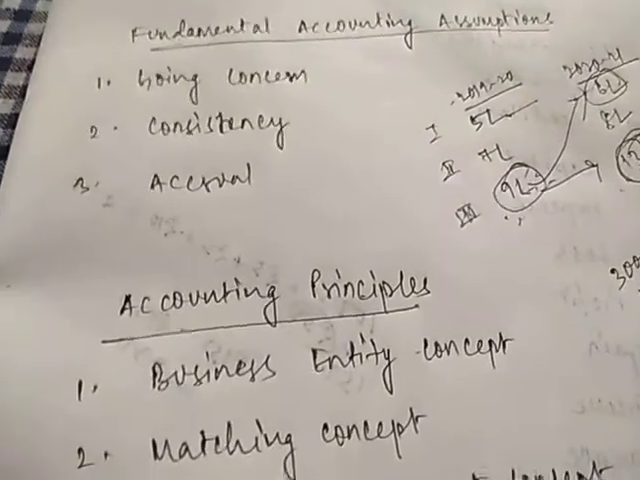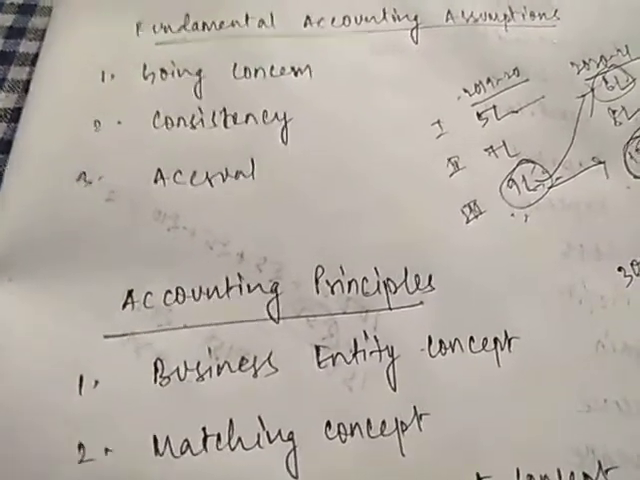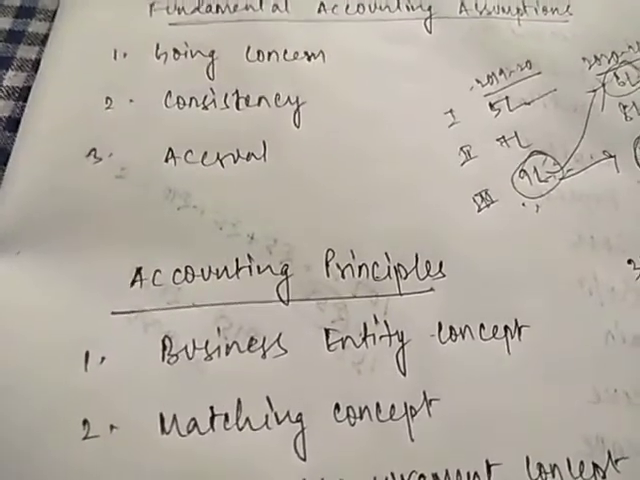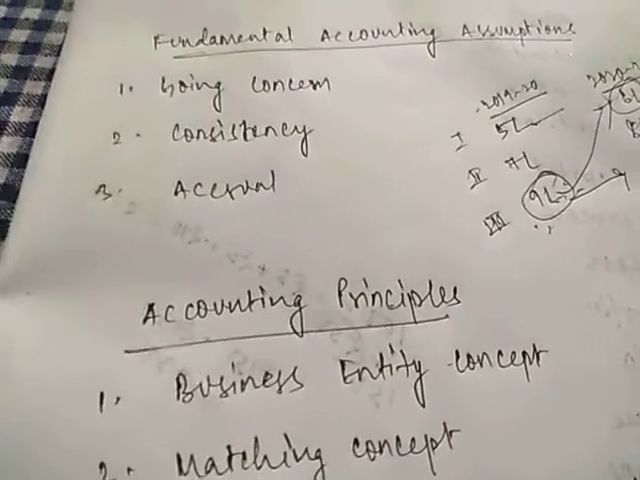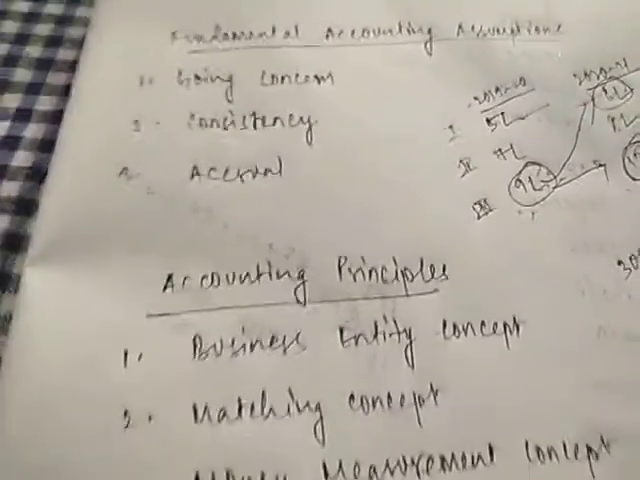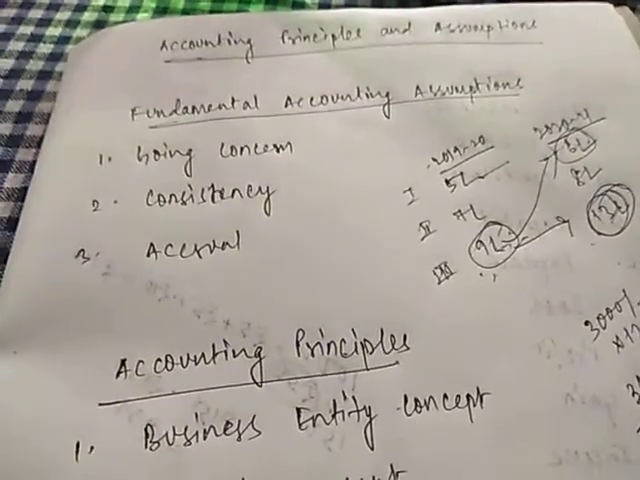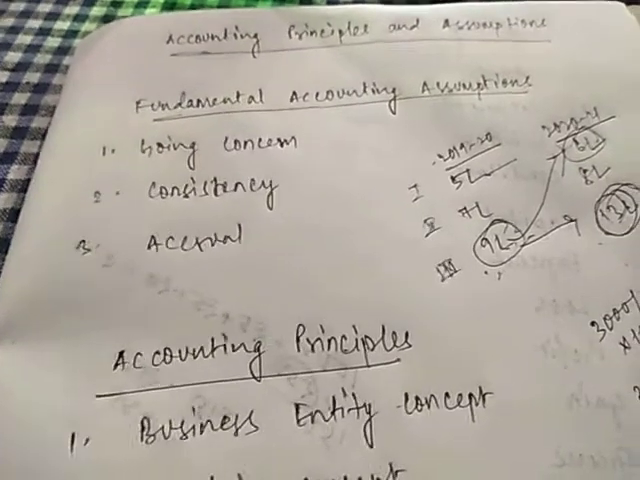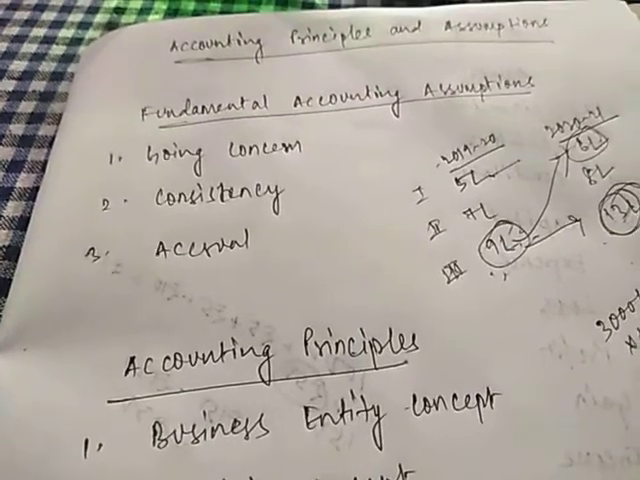Cash basis is that whatever amount you have paid, you write that, and whatever you have received in cash, you write that. But no, we follow accrual basis in accounting, because if we follow cash basis, it will give us absurd results. It will not give us the correct result. So always we follow accrual basis in accounting. We never follow cash basis. So these were the 3 fundamental accounting assumptions that you need to learn in a very detailed manner. I have explained everything. Still, if you have any queries, you can text me personally on WhatsApp.